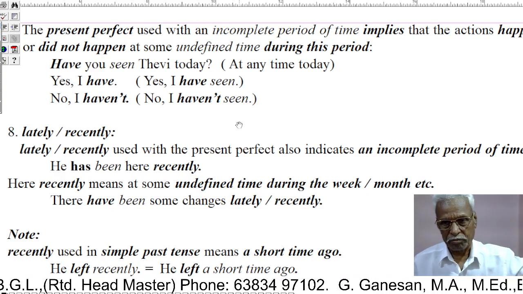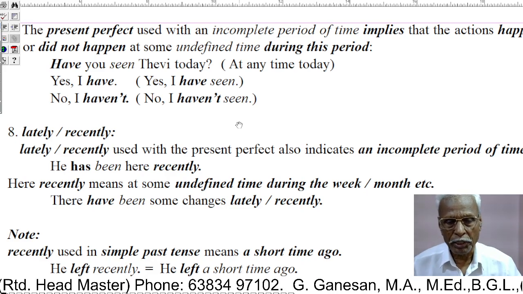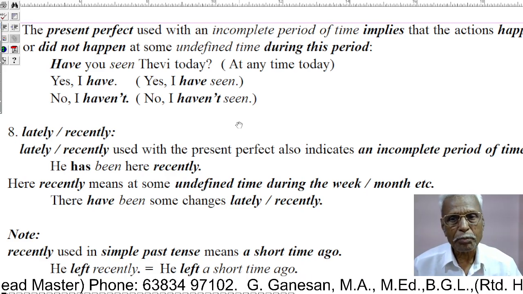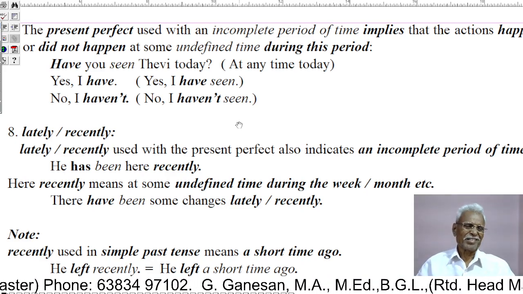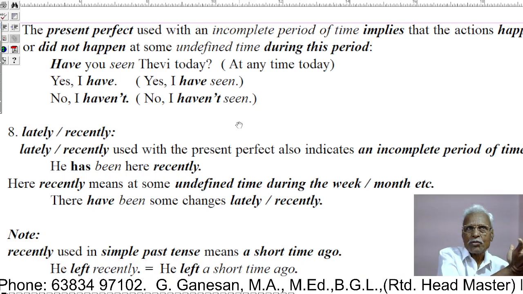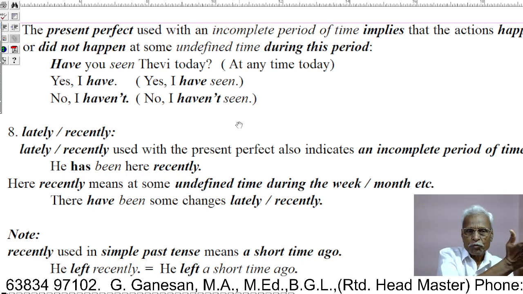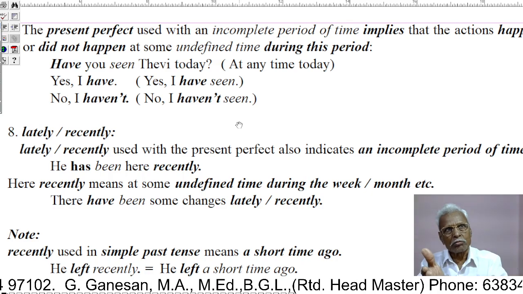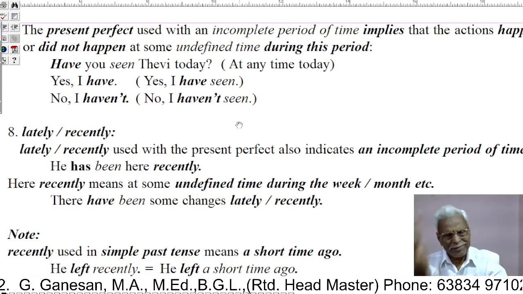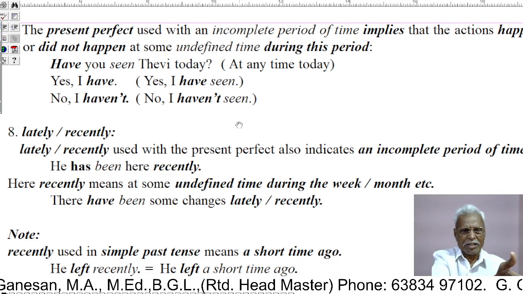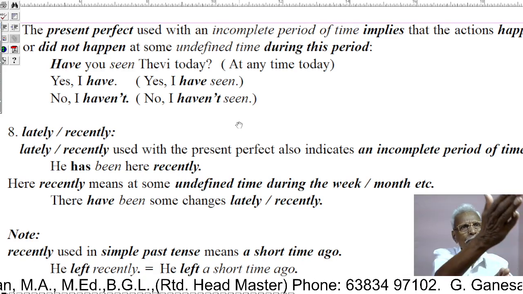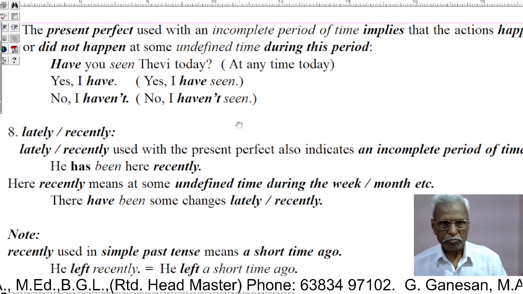That action should be expressed in the present perfect. When the action happened in the past, but the exact time is not known, then that action can be expressed using the present perfect. Here,